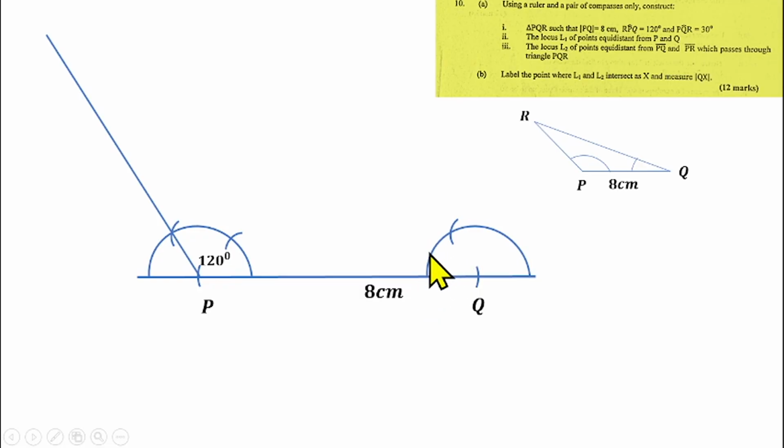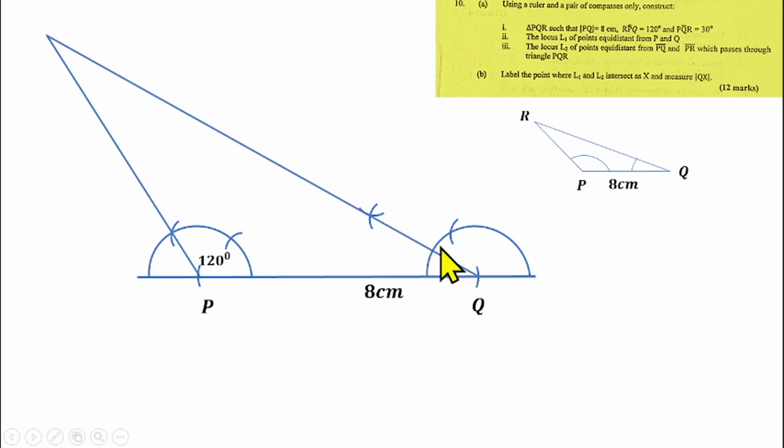Don't close the compass. Put your pin here, make an arc here. Then put your pin here also, make another arc here. So those two arcs will intersect themselves. I'll put my pin here, I'll make an arc. Then I'll put my pin here, I'll make another arc here also. Then where these two arcs meet, I'll pick my ruler and join this point to this point with a straight line, and I'll draw it up.